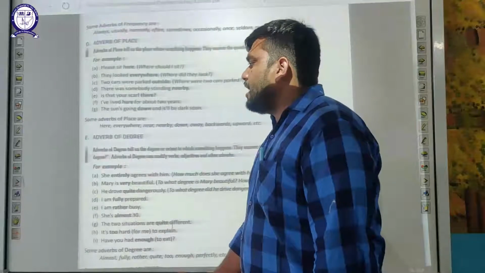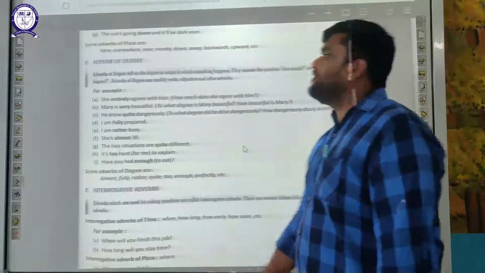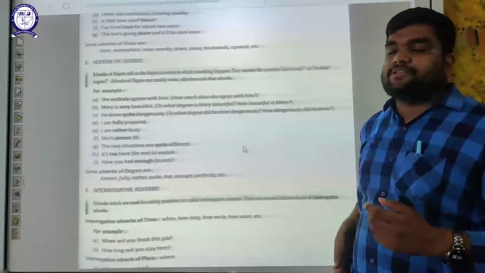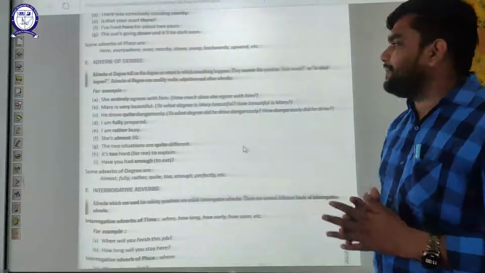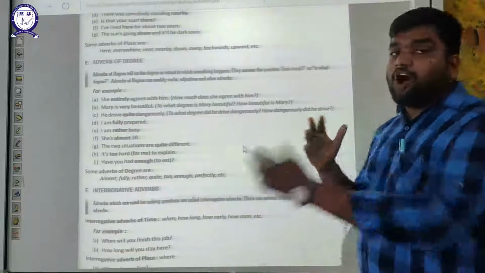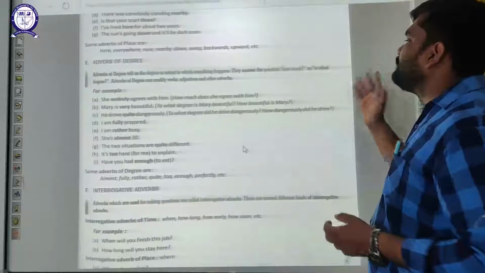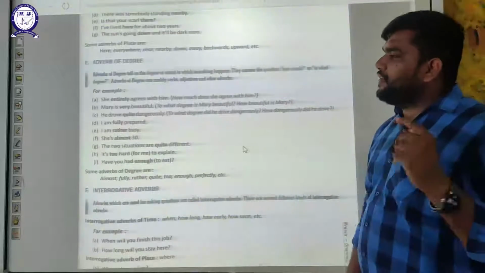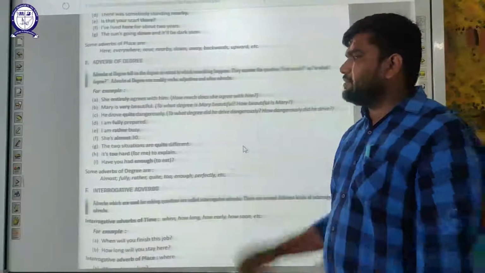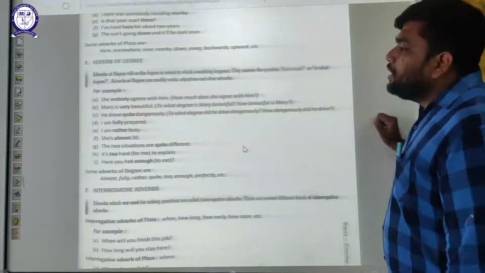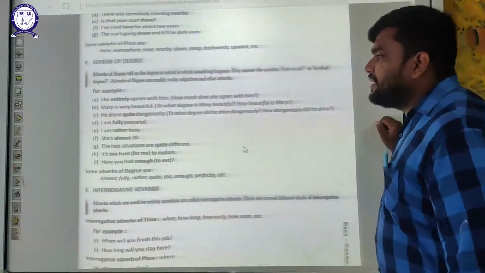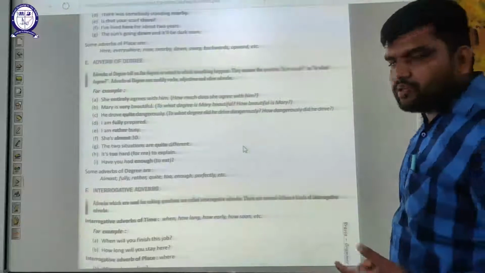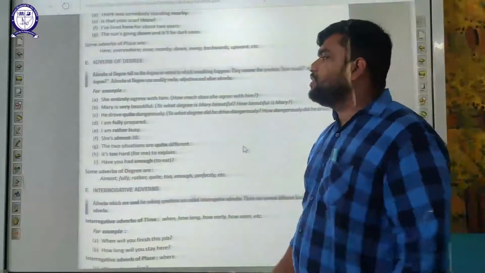Okay, students. Now moving on to the next one, that is adverb of degree. Adverbs of degree tell us the degree or extent to which something happens. To what limit something is happening. They answer how much, or to what degree. Adverbs of degree can modify verbs, adjectives or other adverbs, like: she entirely agrees with him. How much does she agree with him? She entirely agrees with him. She completely agrees with him.